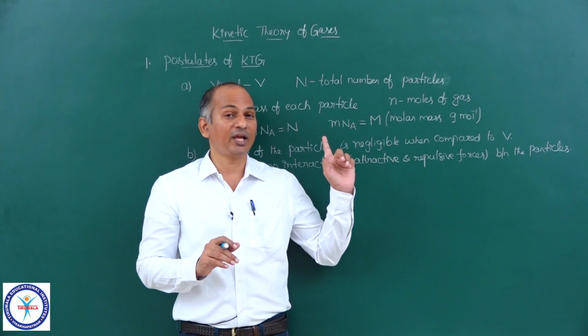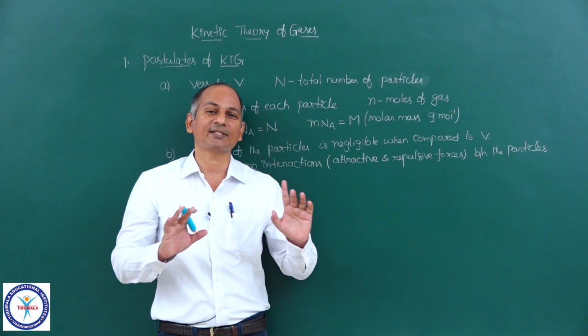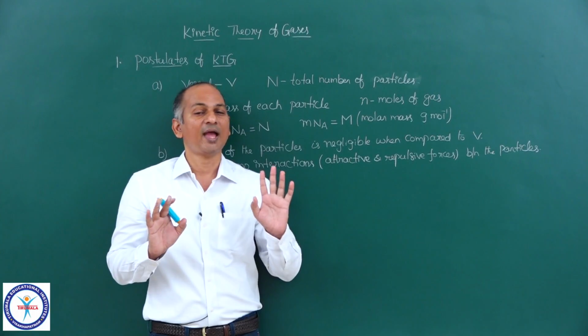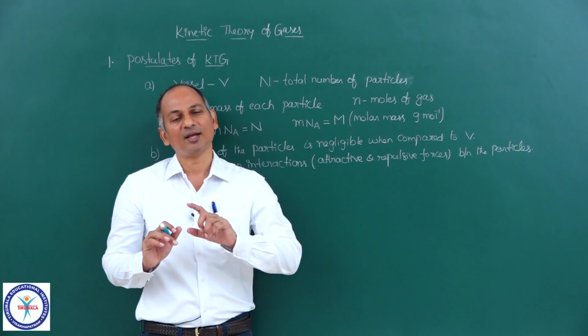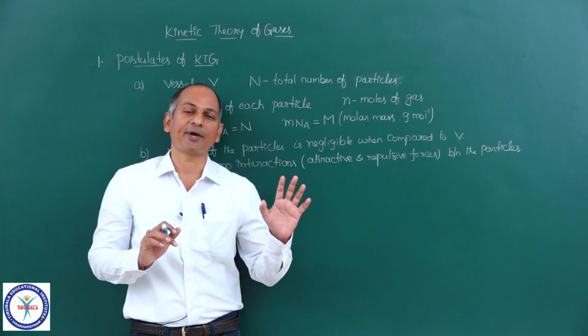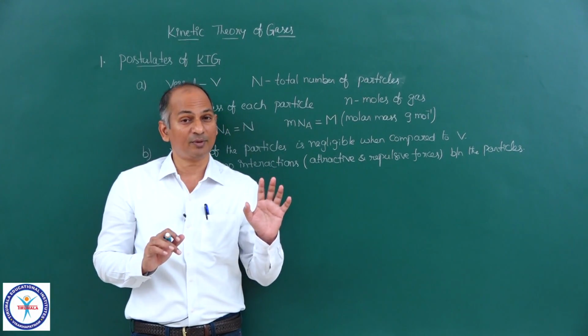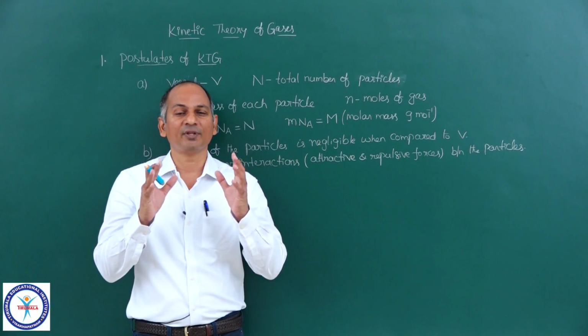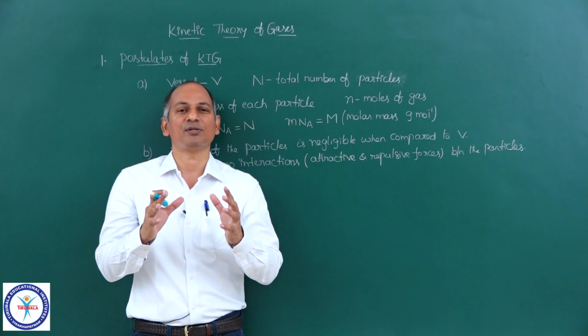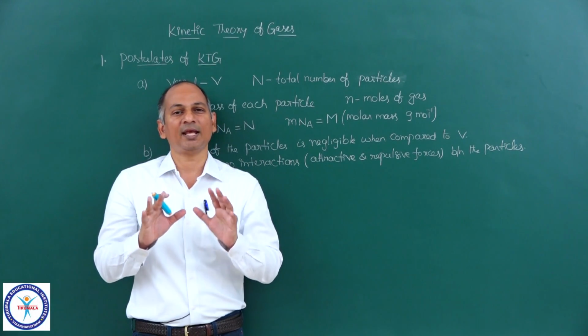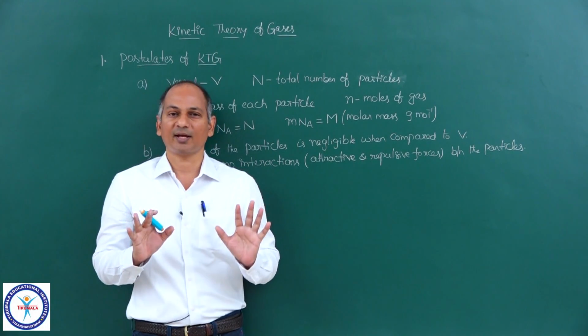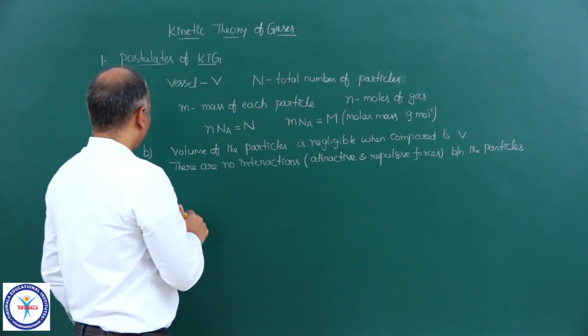So this theory assumes that there are no interactions between the molecules. And the volume of the molecules is negligible when compared to the volume of the container, the volume of the vessel. The sum of the volumes of all the molecules is negligible when compared to the volume of the container. Then next postulate.